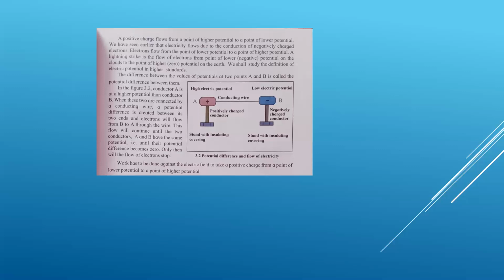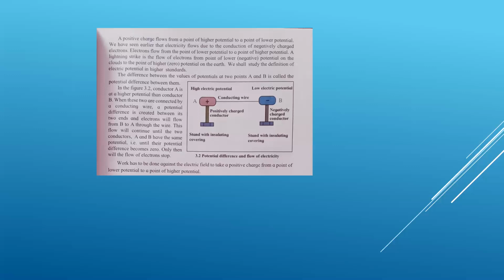So when clouds rub with each other, because of that rubbing, negative charge develops, and that comes on the earth in the form of lightning. Same thing: when you connect two terminals with a conductor like a copper wire, the charges flow from the higher level to the lower level. Here you can see in the picture there are two labels.